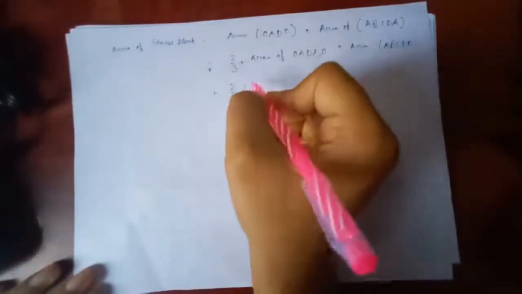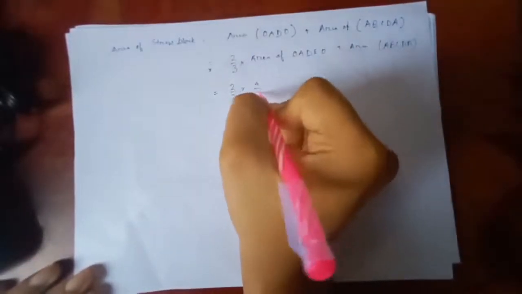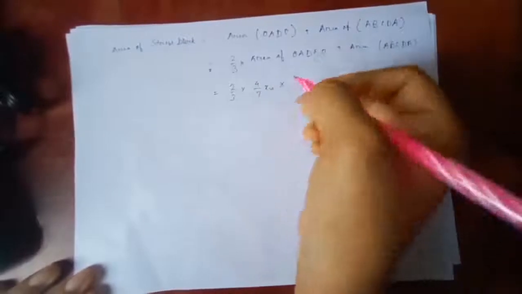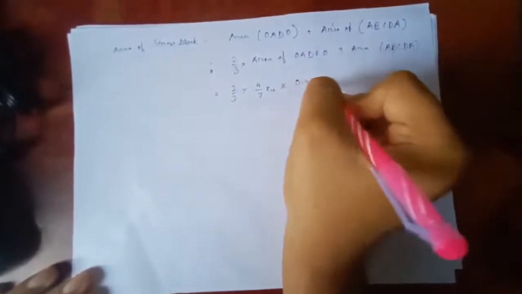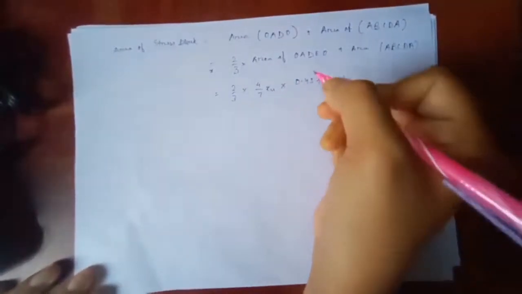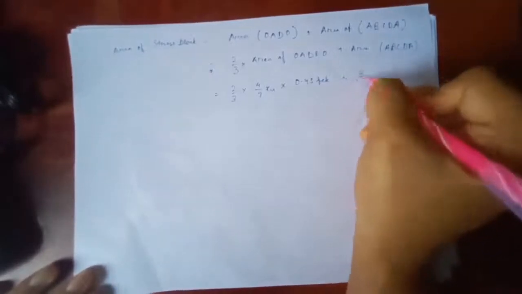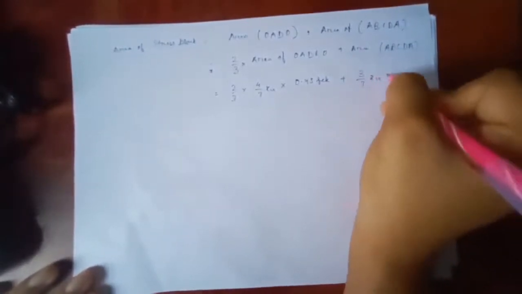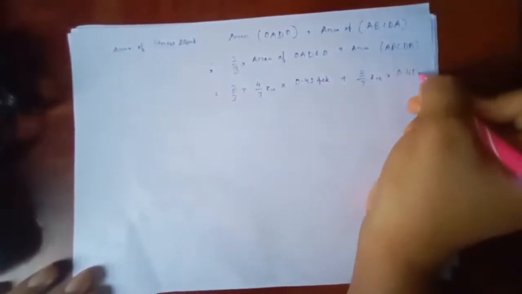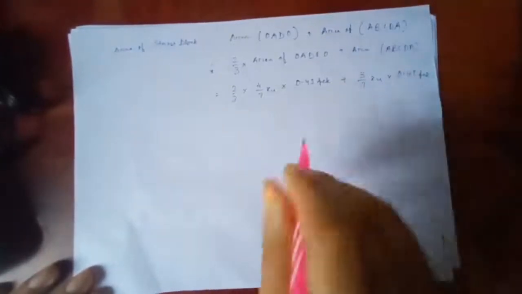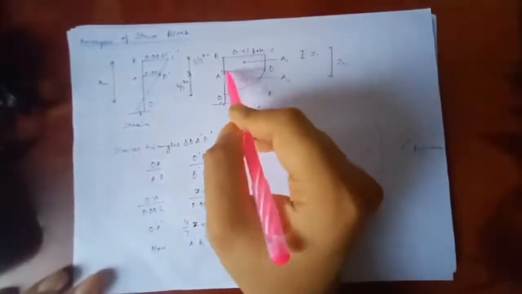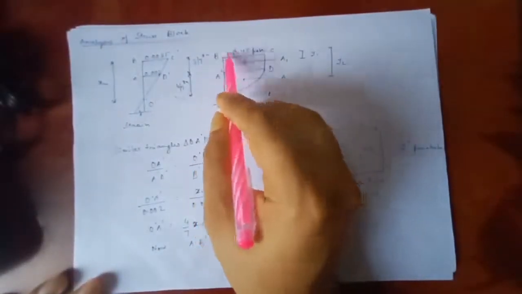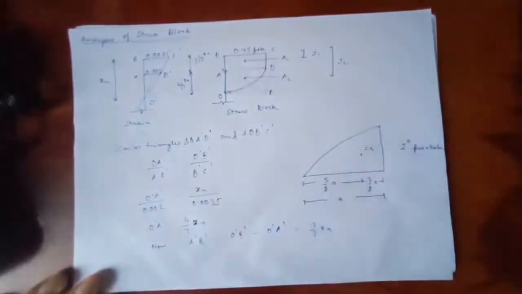So it is 2 by 3 times 4 by 7 XU multiplied by 0.45 FCK plus the area of the other rectangle, which is 3 by 7 XU multiplied by 0.45 FCK. This is 3 by 7 XU and this is 0.45 FCK.